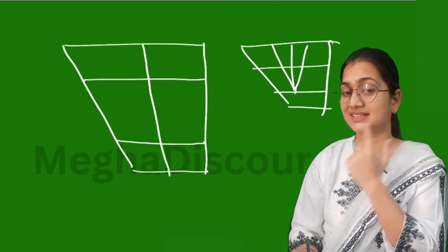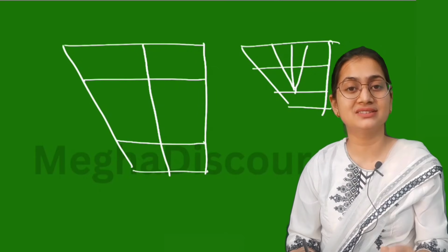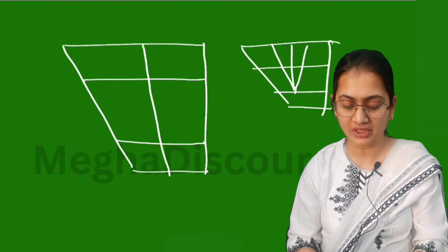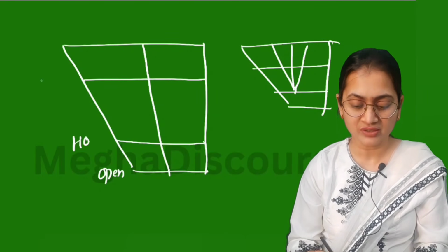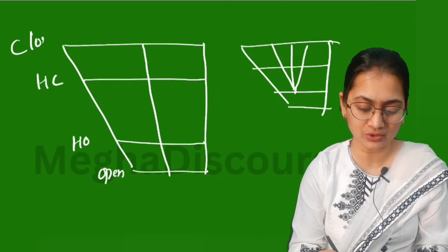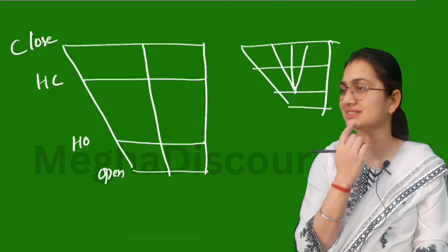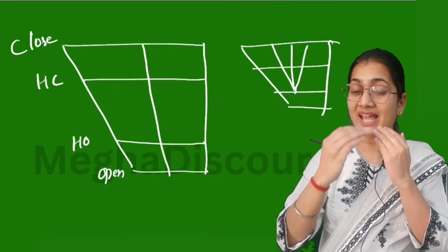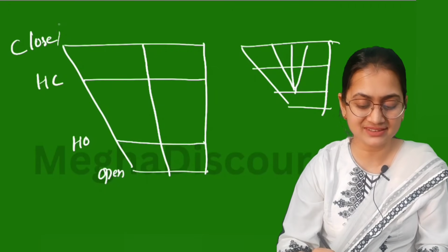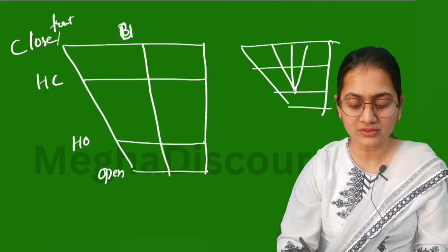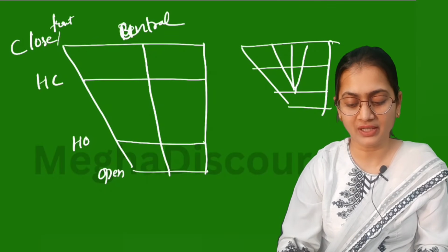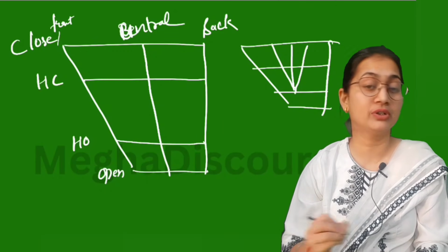First, let us understand the position of the tongue. From here we start: open, half open, half closed, and close. Now in that position, this is called front, then central, and this is the back of your tongue.